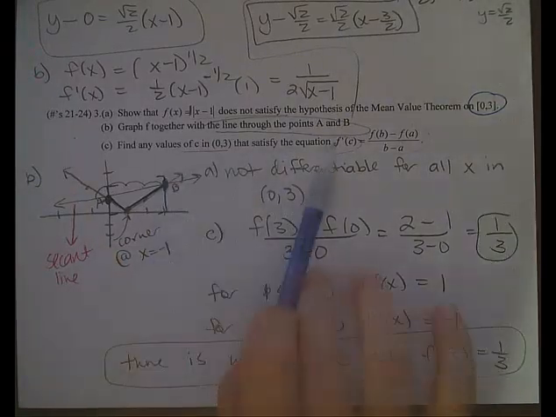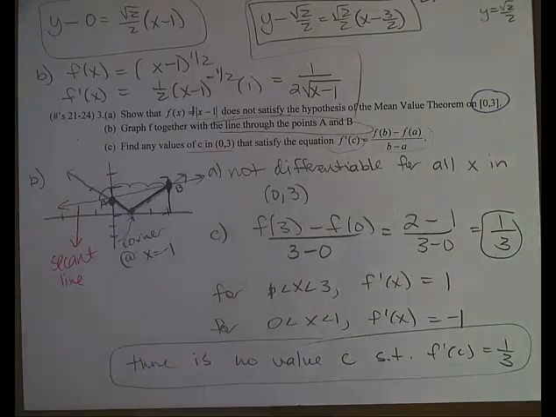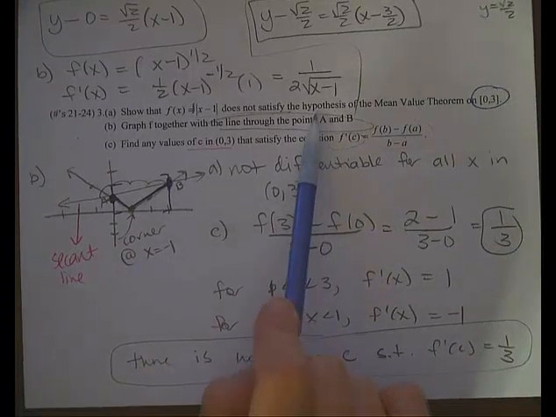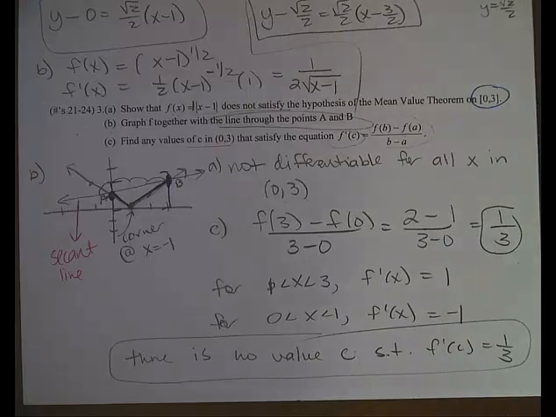And so you can see that the mean value theorem did not apply to this function because this function did not satisfy the hypothesis in that it had the corner at x equals 1. It was not differentiable for every point between 0 and 3.